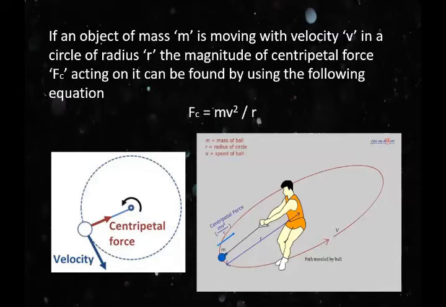The second thing on which centripetal force depends is velocity.